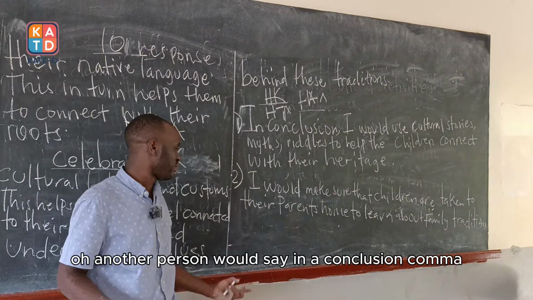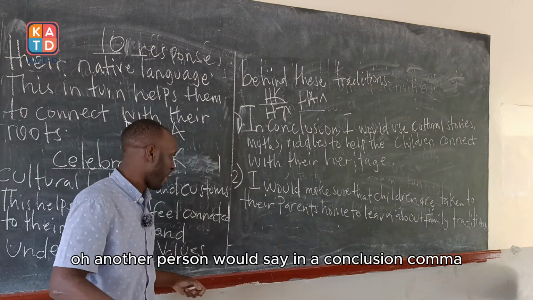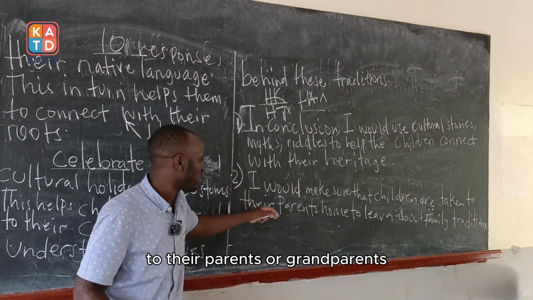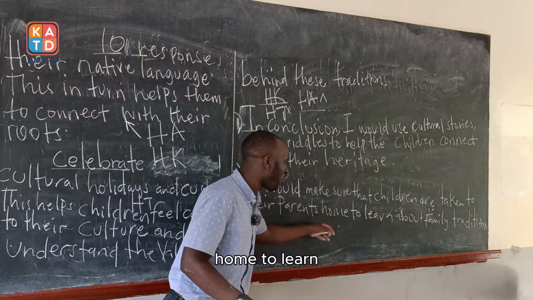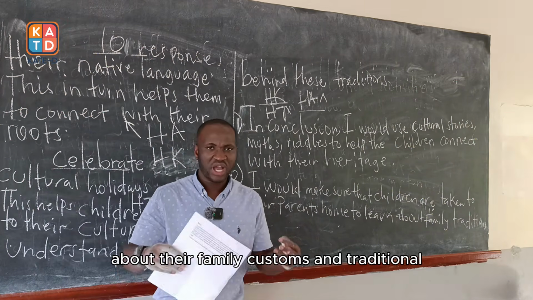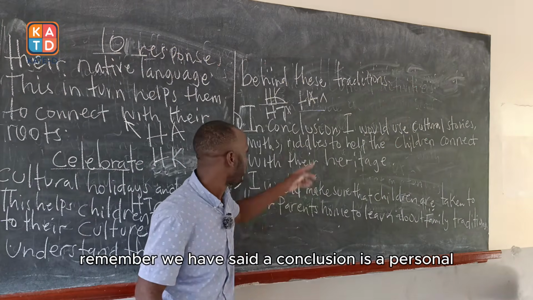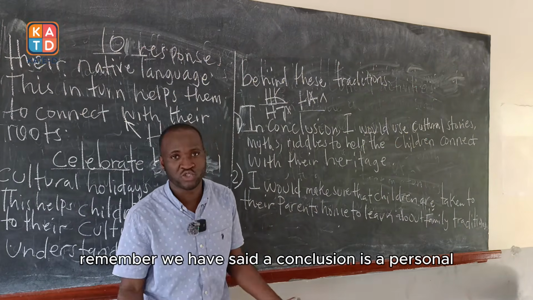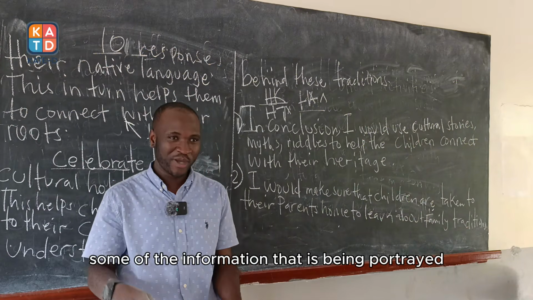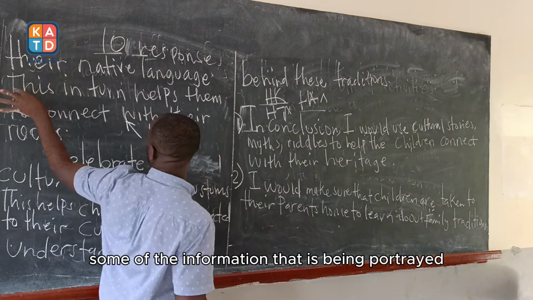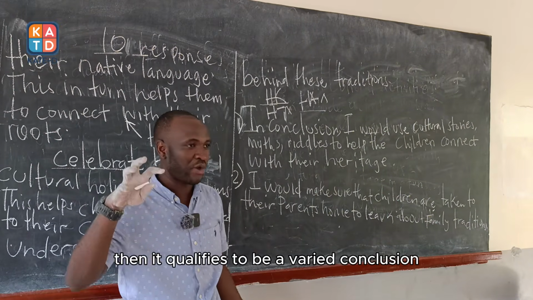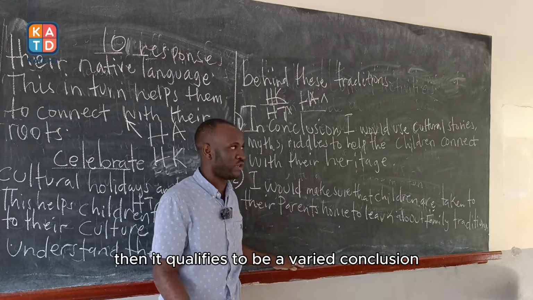Or another person would say, in conclusion, I would make sure that children are taken to their parents' or grandparents' home to learn about their family customs and tradition. Remember, we have said a conclusion is personal, but for as long as it depicts some of the information portrayed in the scenario, then it qualifies to be a valid conclusion.